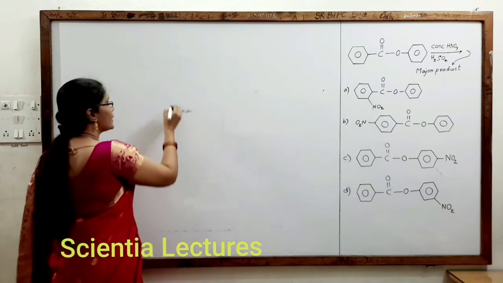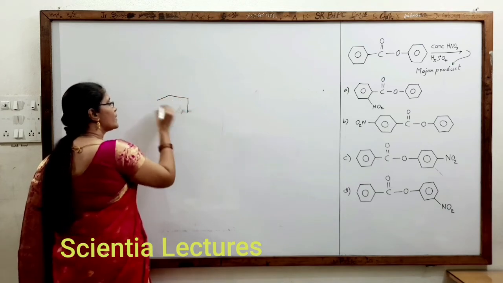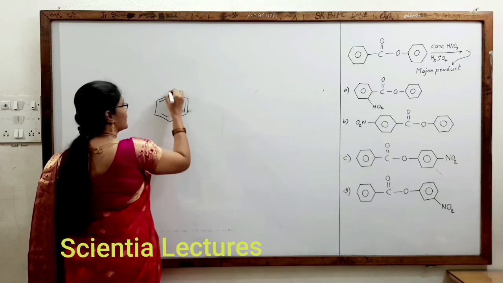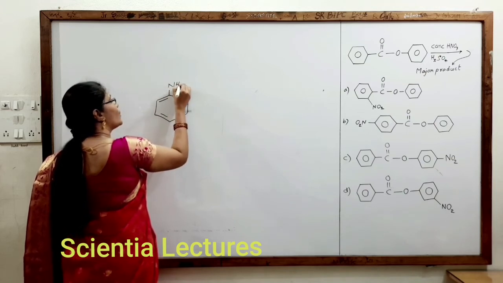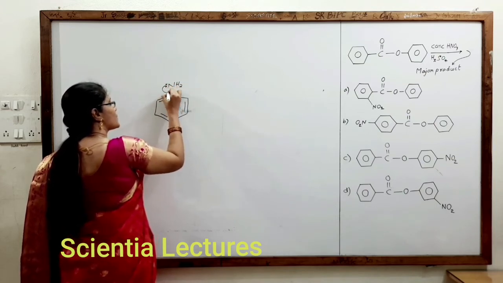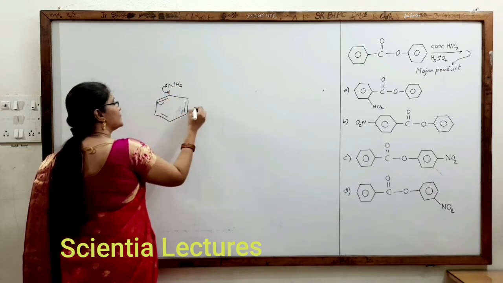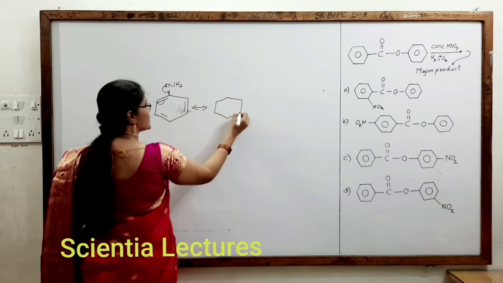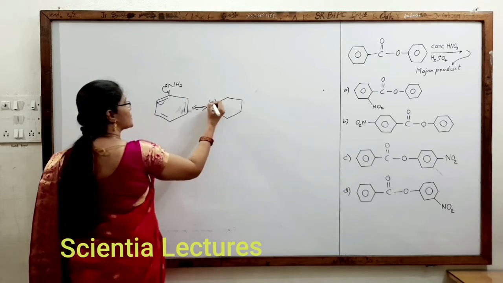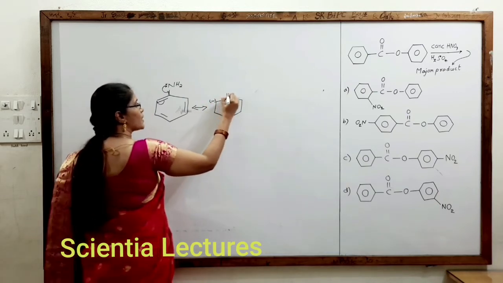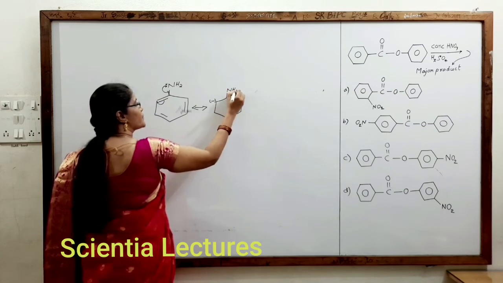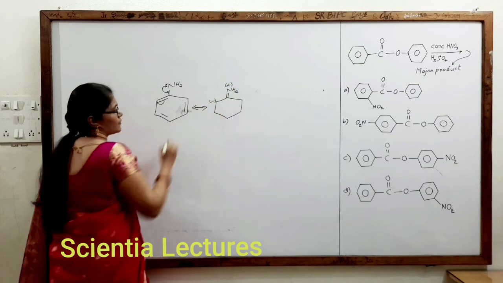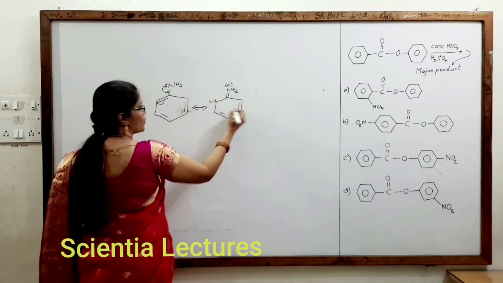As we have seen already, for plus-M groups, take the resonance canonical structures. Suppose it gives the electron density here. At the ortho position, the position next to the substituent, it gets a negative charge. As NH2 has given the electrons, it attains a positive charge. Here the remaining two bonds are present.